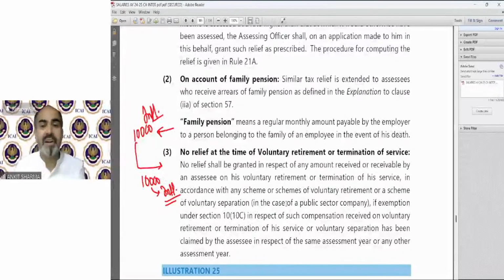In case of voluntarily retirement or termination of service, it says if you leave the job yourself or you have been terminated, in that case, you cannot get the relief of section 89(1). Relief is available in case of arrear, advance salary or family pension case.